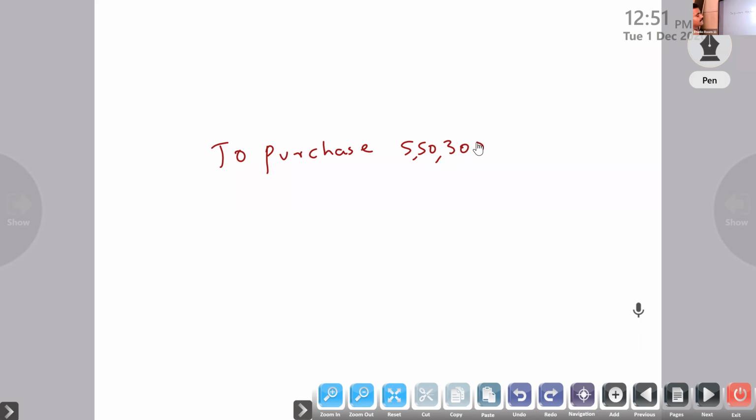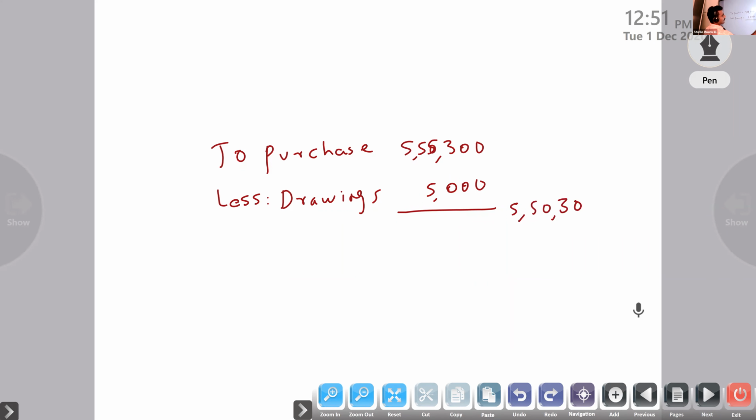Private purchase means what? Yes, drawings. So what do we have to do? From purchase, it is drawings only that we have to deduct. Okay? So 5,50,300 minus 5,000 gives 5,45,300 in the trading account.